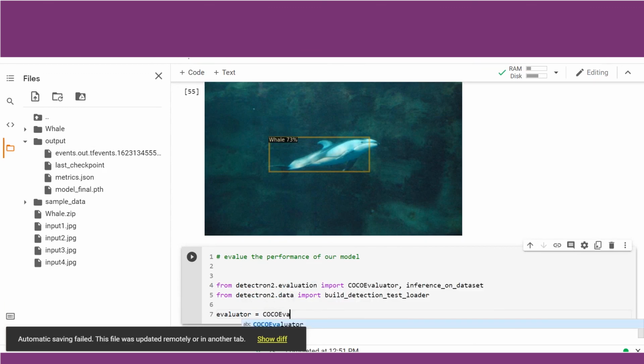We can just call COCOEvaluator and pass whales, the box, the actual ground truth box, and the output which we are getting, it will read from that file.